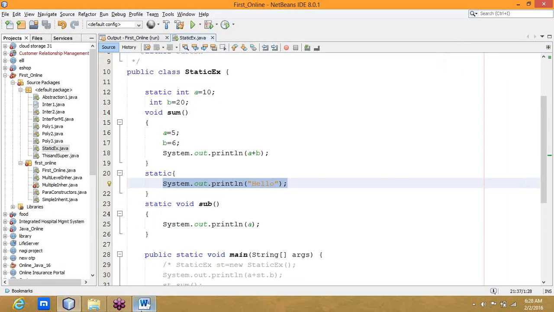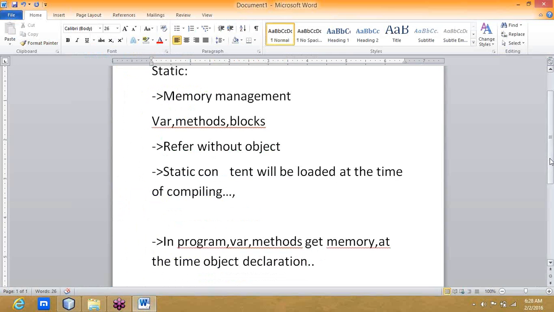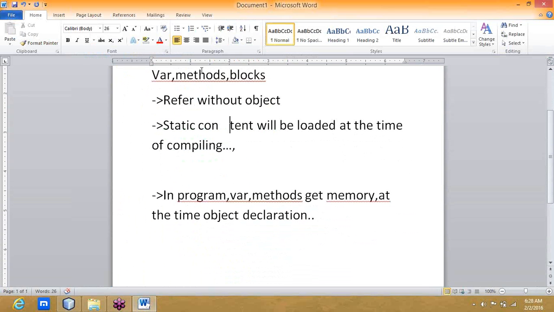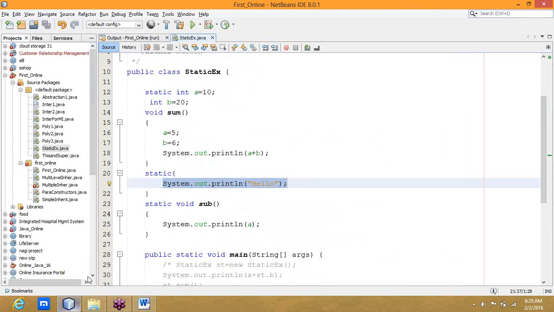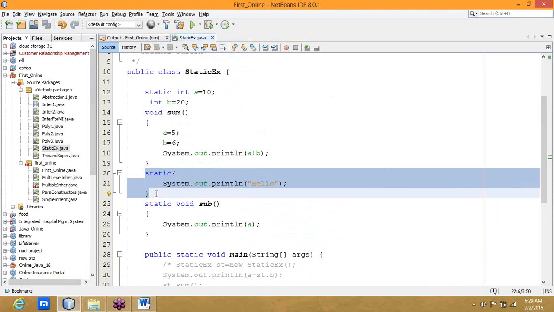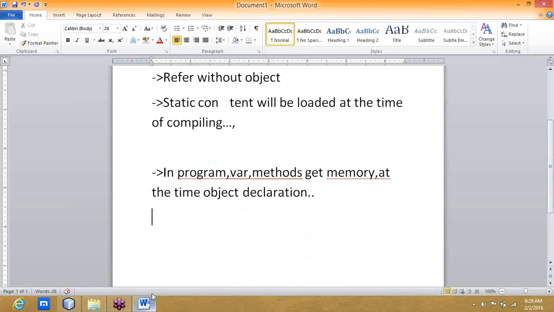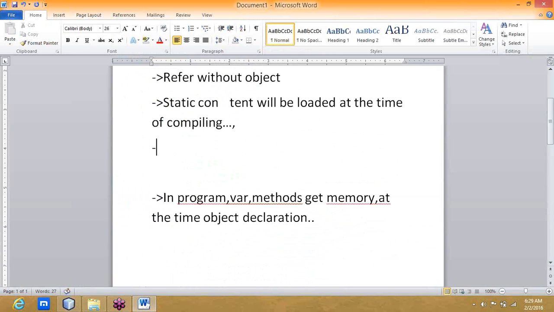I hope you understand about static, right? I can use static for variables, methods, and blocks. And one more thing: static members get memory only once.